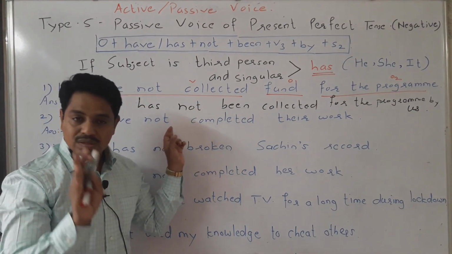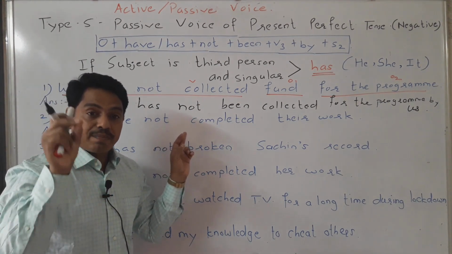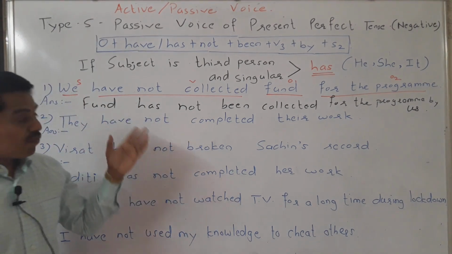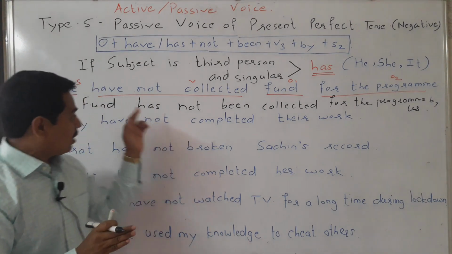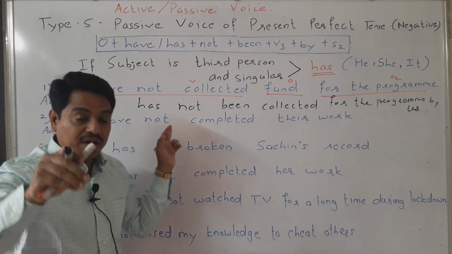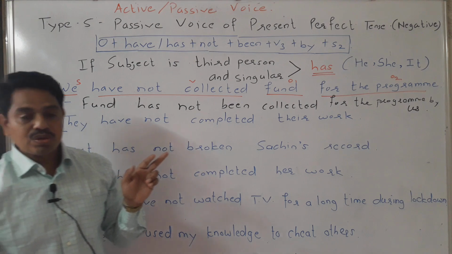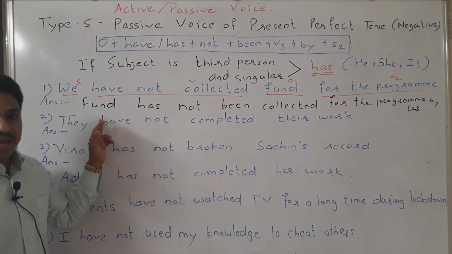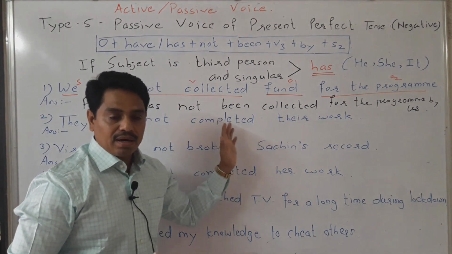In active voice, the subject is important, but in passive voice, the object becomes more important than the subject. That's why: fund has not been collected. Here fund is the object and focus has been given to the object. That's why in passive construction we use object first. Both sentences are the same in meaning. Fund has not been collected for the program by us.